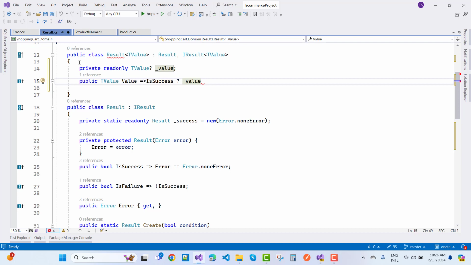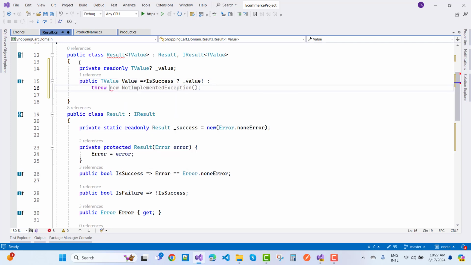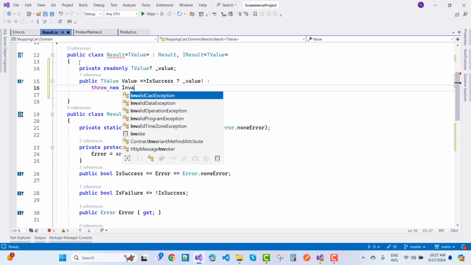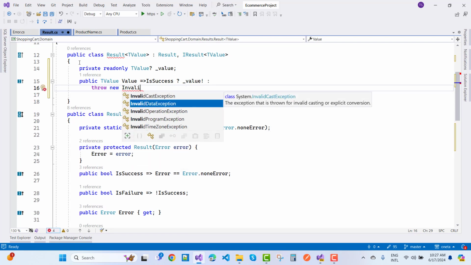And if make it false, then throw new invalid operation exception.